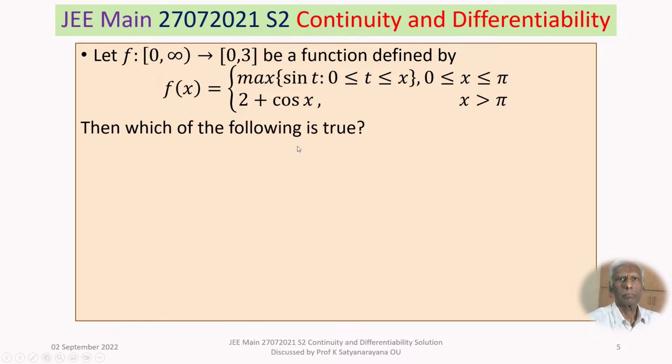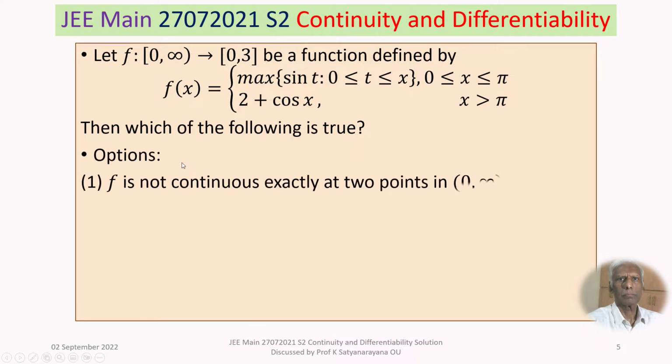Then which of the following is true? We are given four options.